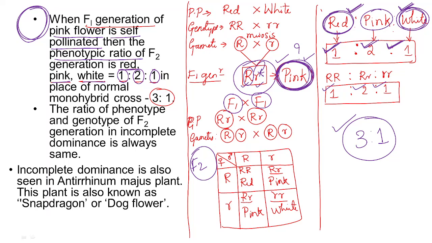And the last point, look at this last point. Incomplete dominance is also seen in the plant Antirrhinum majus, which is also known as snapdragon or dog flower. Antirrhinum, it is also known as snapdragon or else dog flower plant. Clear? This is incomplete dominance.